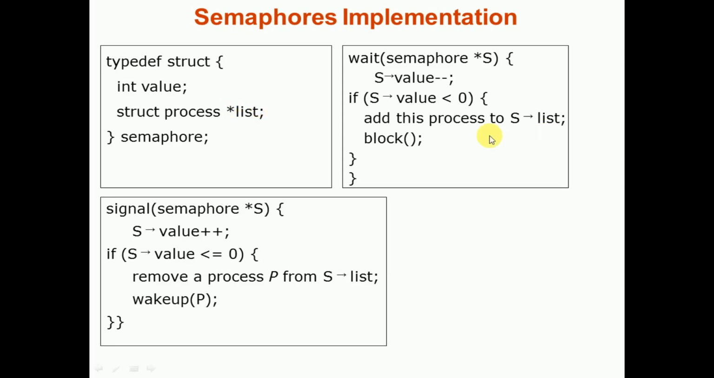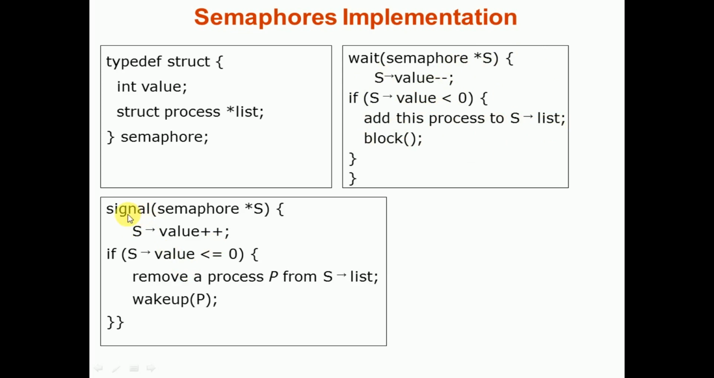So that's why here, as usual in the wait method, we decrement the value of the corresponding semaphore, and after decrementing, if the value of that semaphore is less than 0, we have to simply add that process to the list and we have to block. So in this way wait can be implemented.